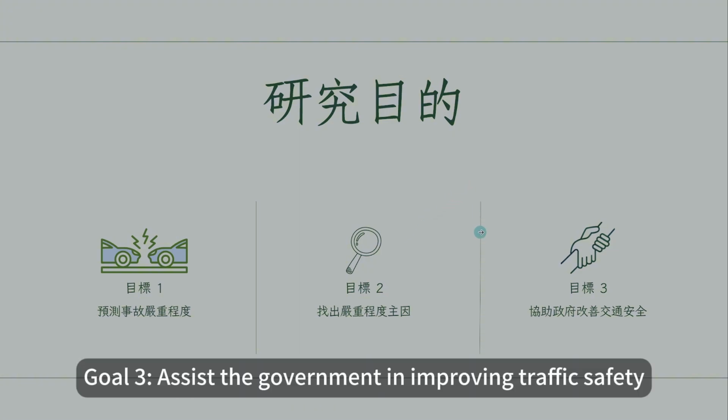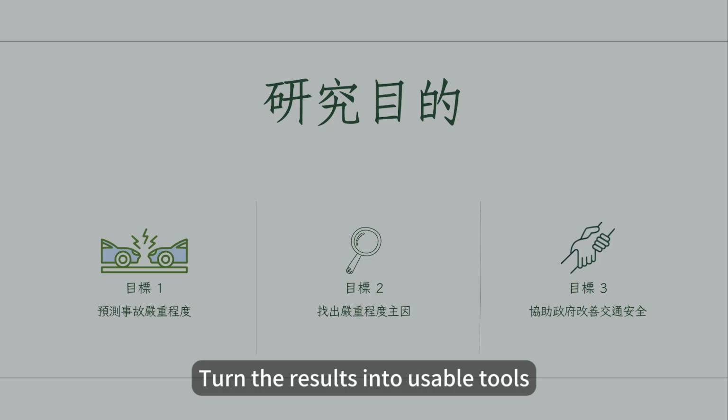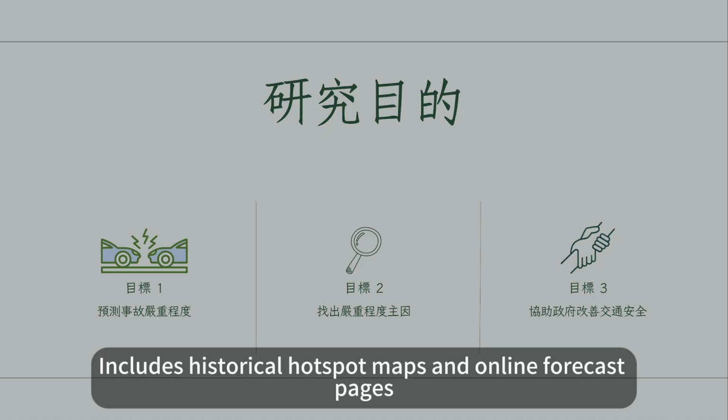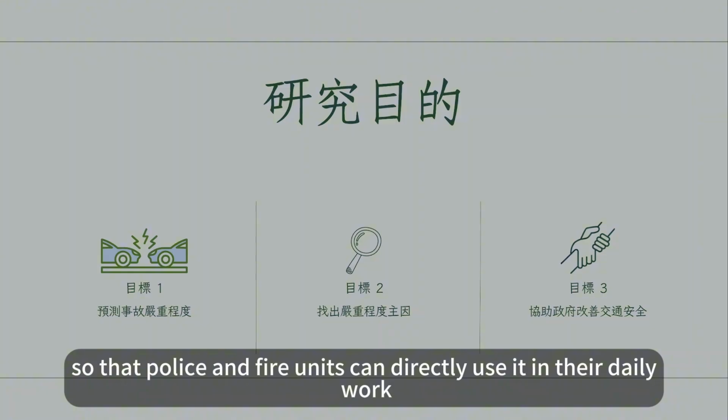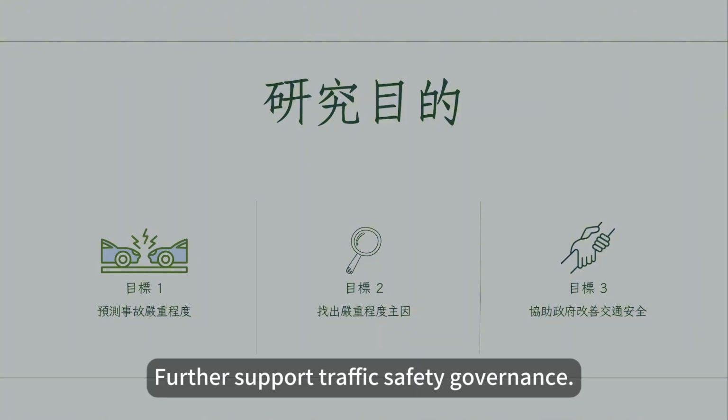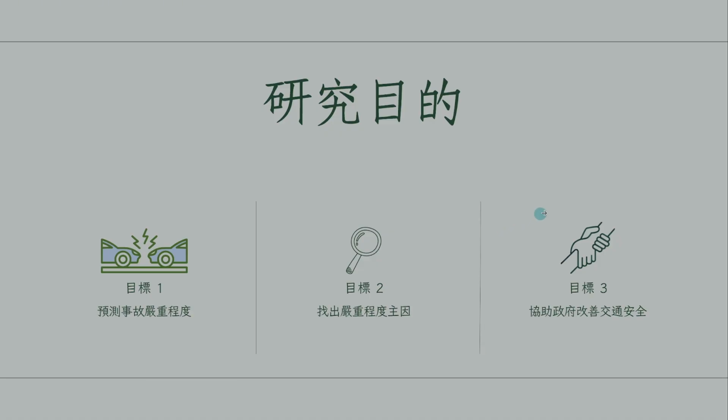Goal 3. Assist the government in improving traffic safety. Turn the results into usable tools. Includes historical hotspot maps and online forecast pages, so that police and fire units can directly use it in their daily work. Further support traffic safety governance.